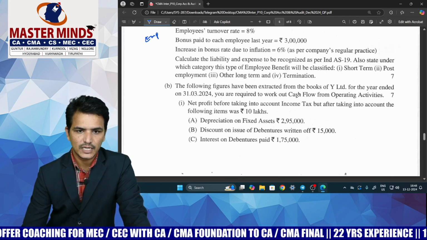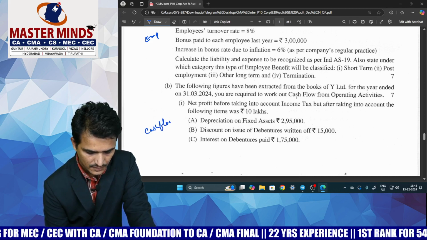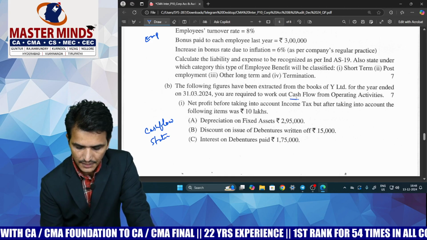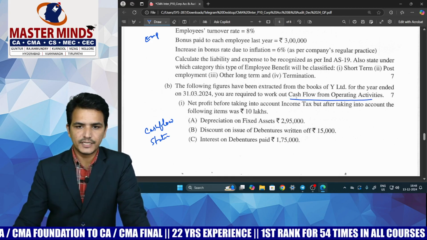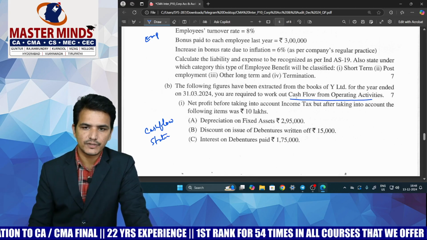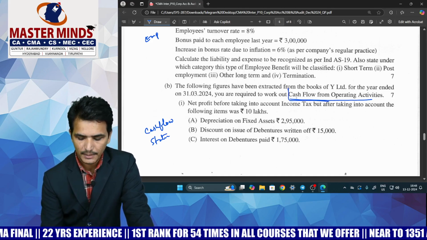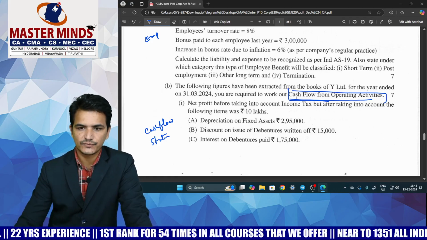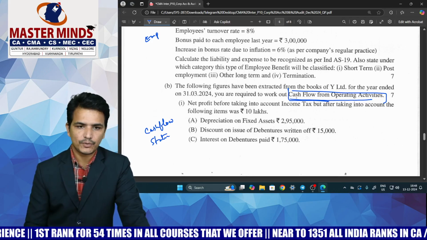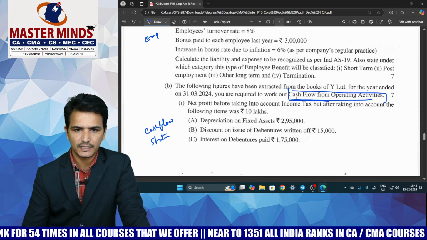Next one, the last question is given from the cash flow statement, under the indirect method. Actually in this problem they are asking you to calculate only the cash flow from operating activities, but in our material we have given the problem which includes the calculation of cash flow from operating, investing and financing activities. Here they are asking only a part of the question, that is calculation of cash flows from operating activities, and this is also a basic question only. Similar kinds of problems are also covered in our Masterminds material, and also in the study material.